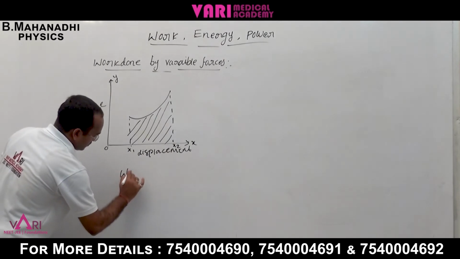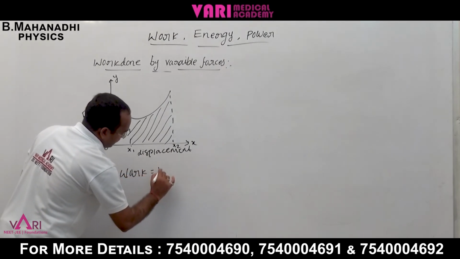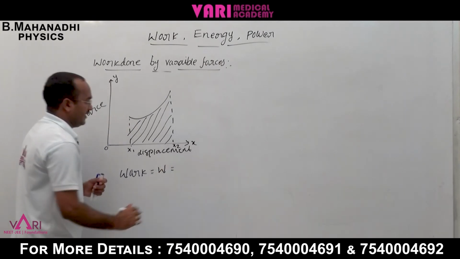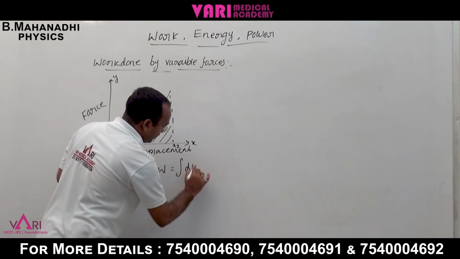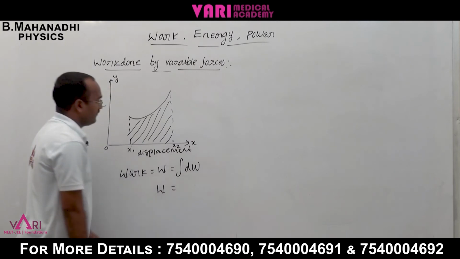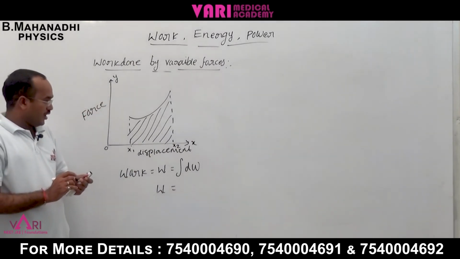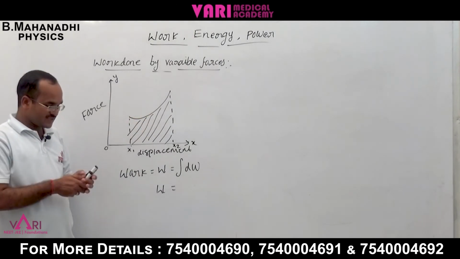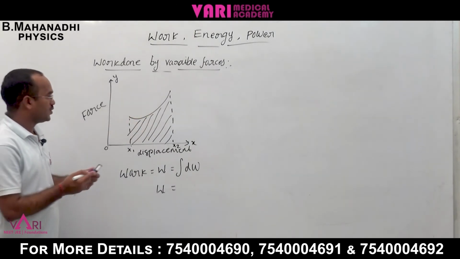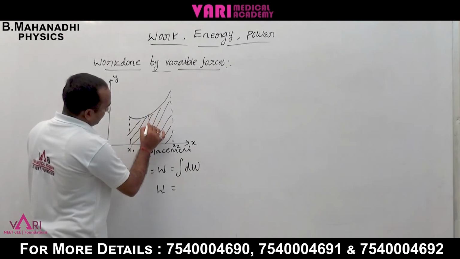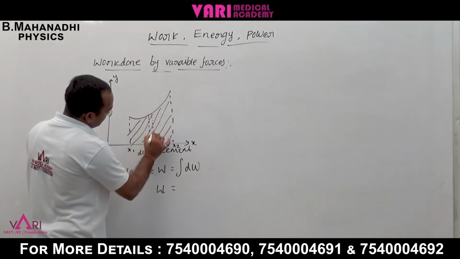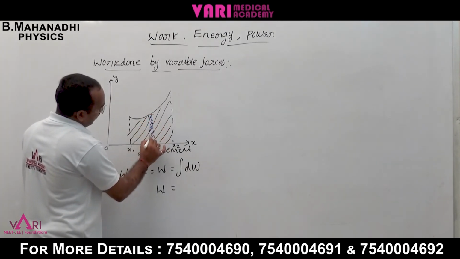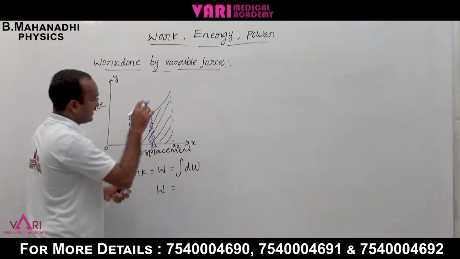Work W is equal to the integral of dW. First, for the total work done, we choose some small work done. For that small work done we choose a small area, whose distance is dx.